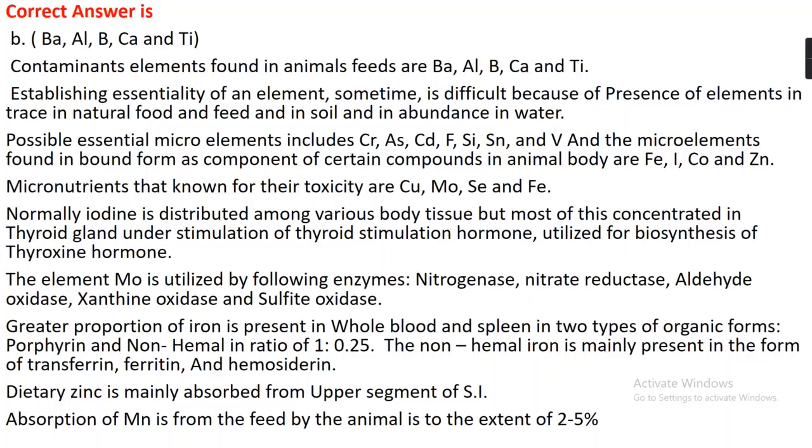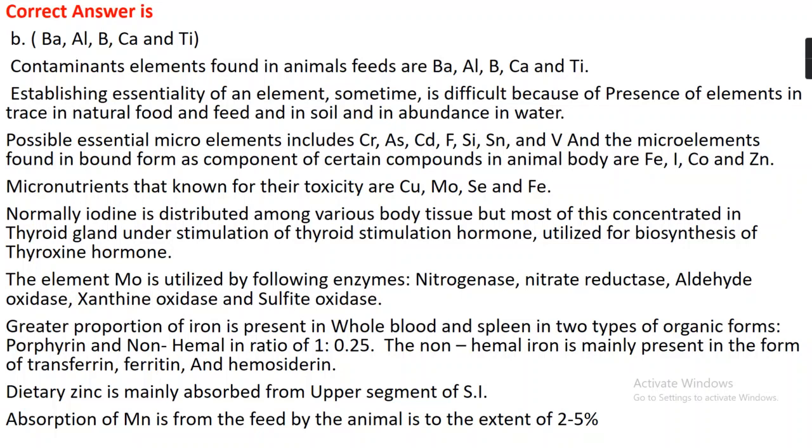Normally, iodine is distributed among various body tissues, but it is mainly concentrated in the thyroid gland. This is due to stimulation by thyroid stimulating hormone, and it is concentrated there for the production of thyroxine hormone. The element molybdenum is utilized by the following enzymes: nitrogenase, nitrate reductase, aldehyde oxidase, xanthine oxidase, and sulfite oxidase.